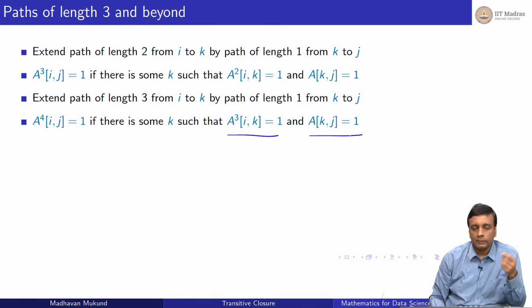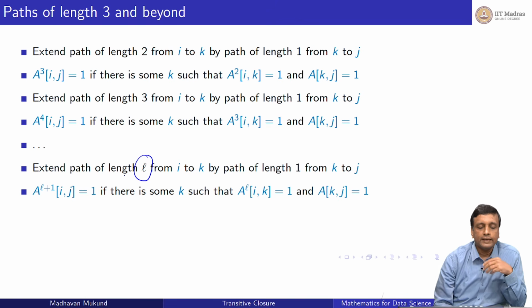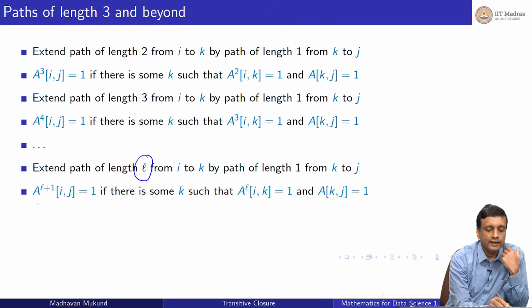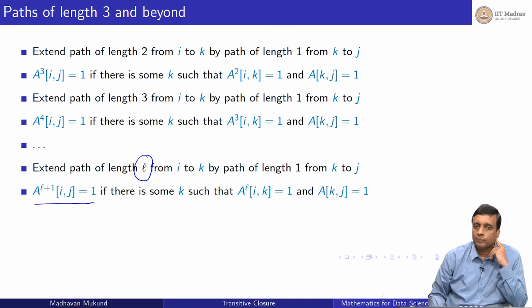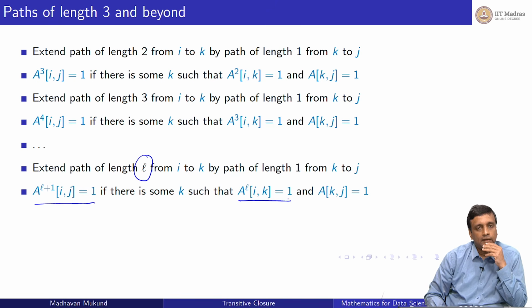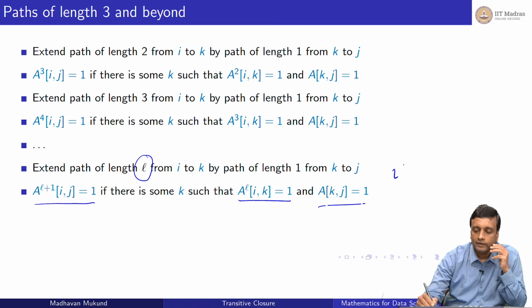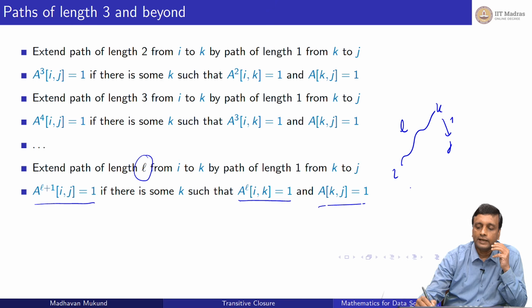Now, you could also do this as 1 plus 3, or as 2 plus 2, but let us just follow this general rule where we break it up into 1 less plus 1. So, in general, if I already know paths of length L, and I want to extend it to L plus 1, then I will say that A L plus 1 i j is 1 if there is a k for which there is a path of length L and I can extend it by one edge, a path of length 1 from k to j. So, I can go from i following some L steps to k and then from k to j in one step. So, I can go from here to here in L plus 1 steps.